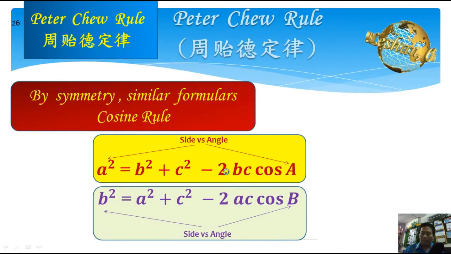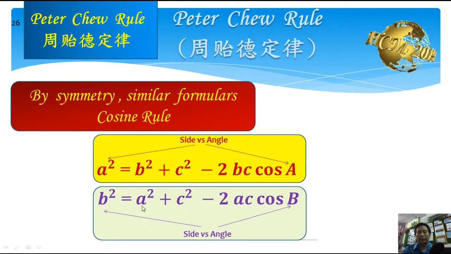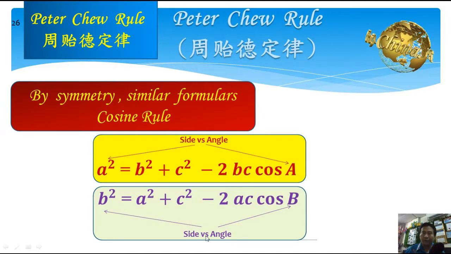For cosine rule, by symmetry, we can get a power 2 equals b power 2 plus c power 2 minus 2bc cos A, and also b power 2 equals a power 2 plus c power 2 minus 2ac cos B. And the technique for us to remember is also side versus angle. If the side is A, then the angle will be A. If the side is B, then the angle also must be B. It's side versus angle.